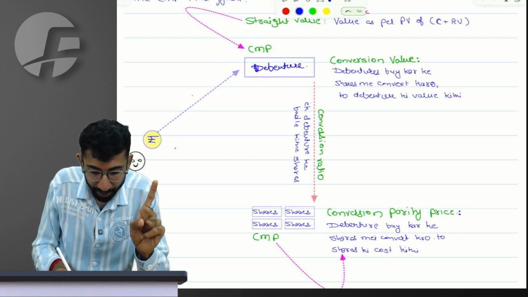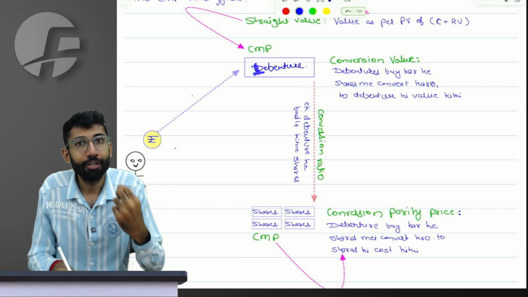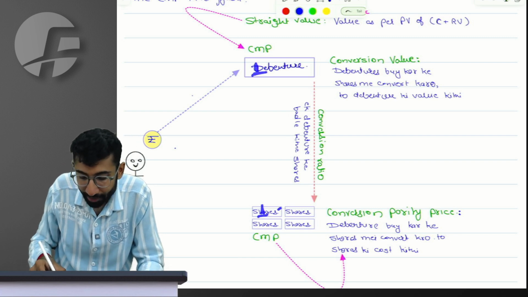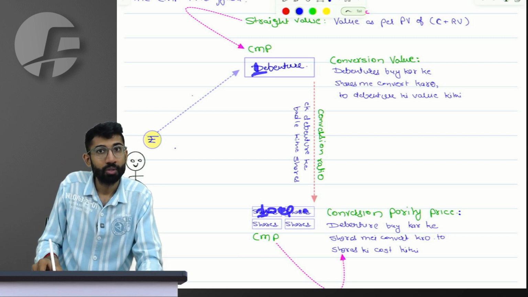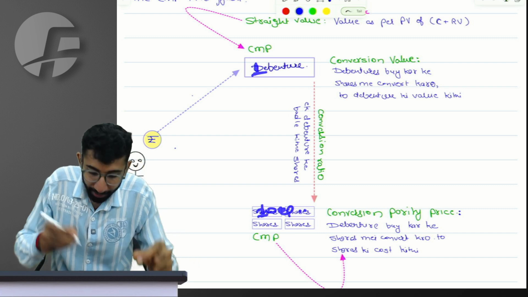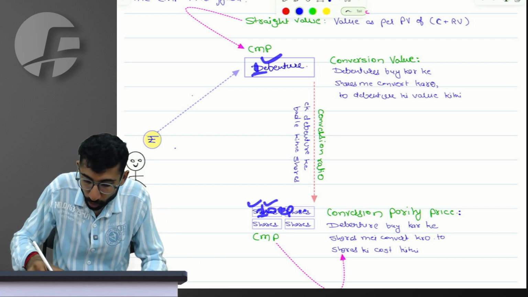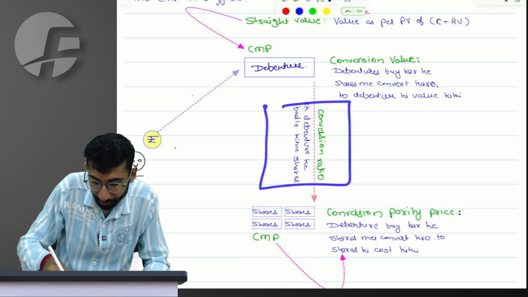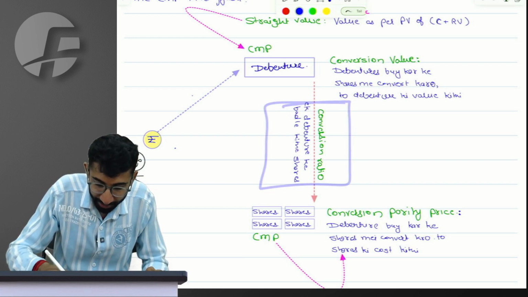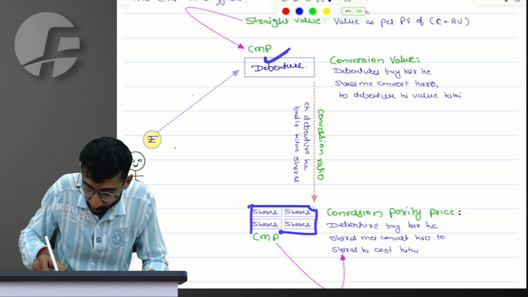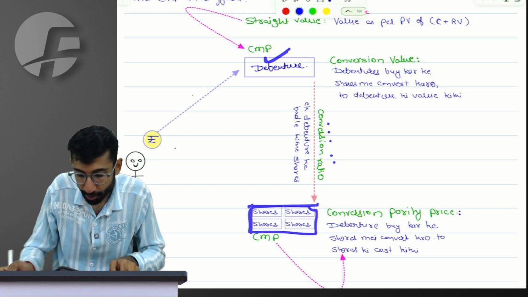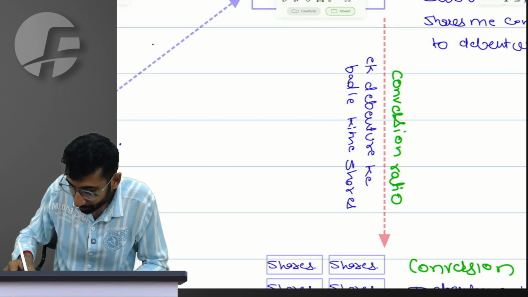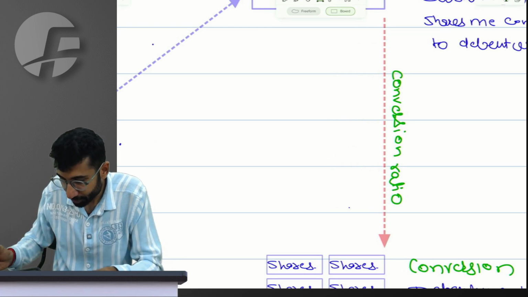Against every one debenture, how many equity shares do you get? Is it one, or can you get more than one? Obviously, against every one debenture, I might get 20 equity shares, for example. So the first thing you need to understand is that the number of equity shares that one debenture is converted into is called the conversion ratio. I will rewrite the meaning in English.